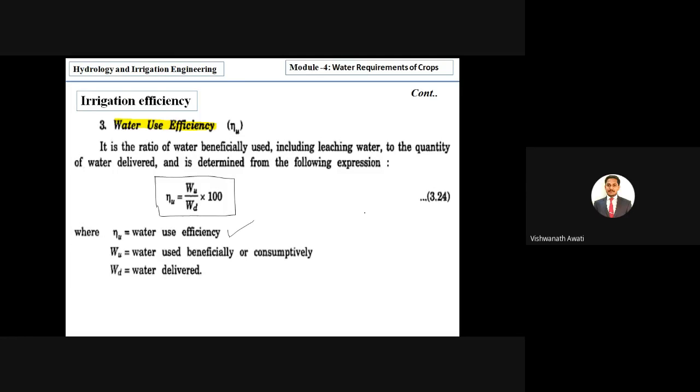It is mainly related to how much water is used by the crops, and how much is used consumptively. It includes the water for plant growth as well as the evaporation losses, that is consumptively used, and how much water is delivered, how much water is supplied to the crop. Correct? That is water use efficiency.